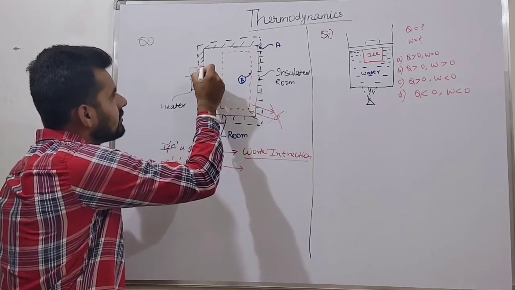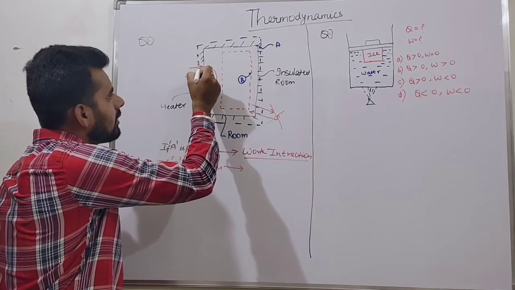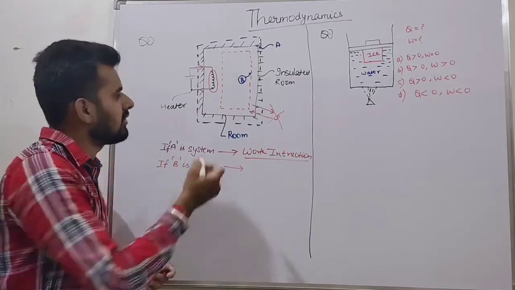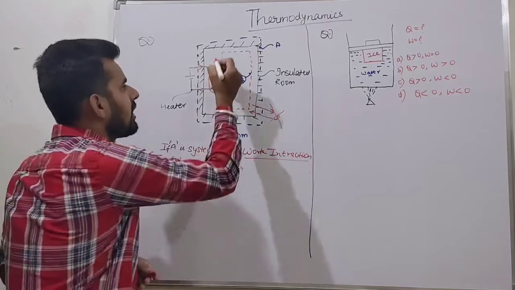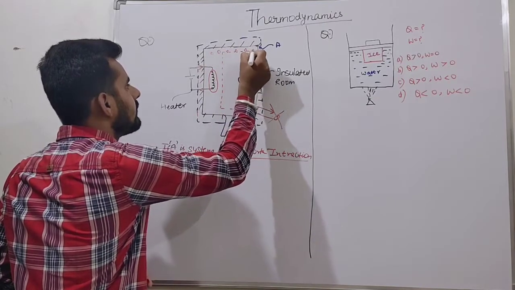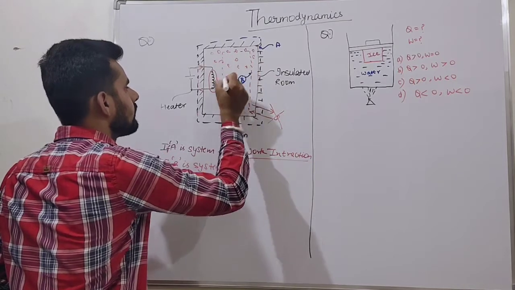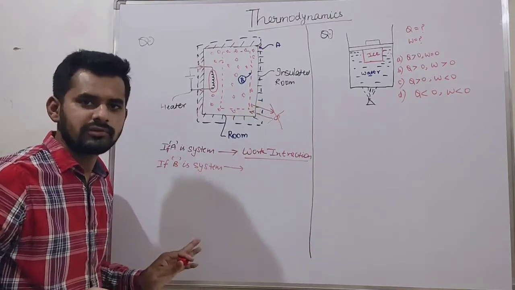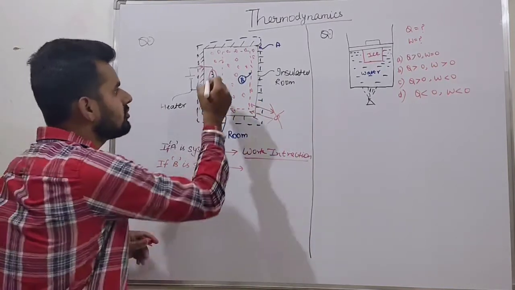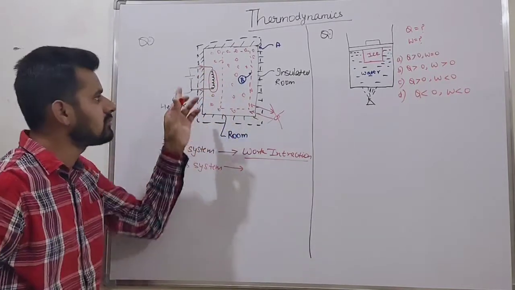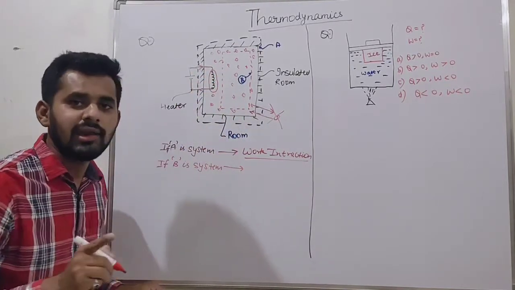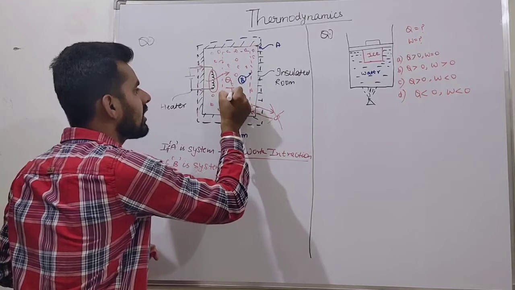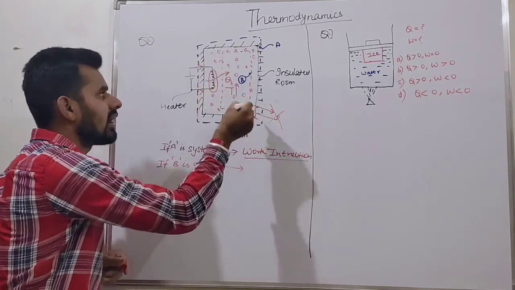Basically, this energy enters in the form of work. This is an insulated system, with a lot of air molecules inside the room. We already stated the first law: energy can neither be created nor destroyed. It can change from one form to another form. So this work, which enters the system through the heater, can be converted into heat, so that the temperature of this room starts increasing.